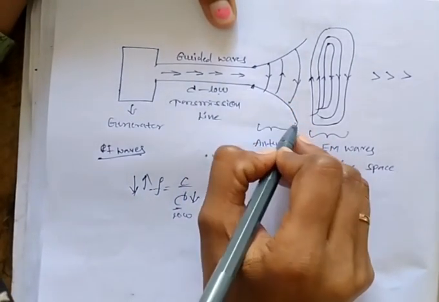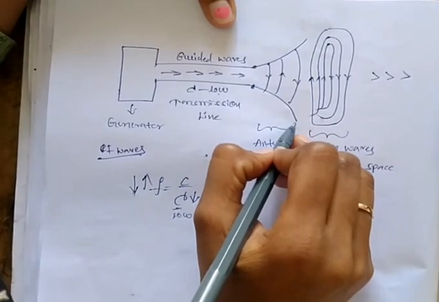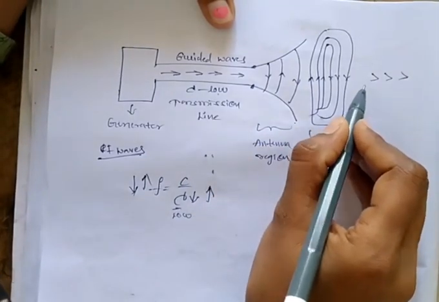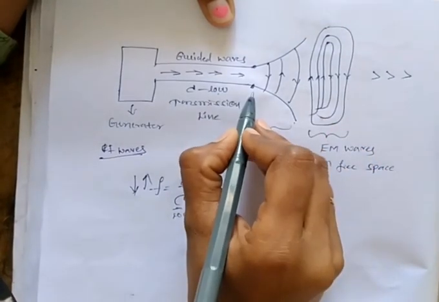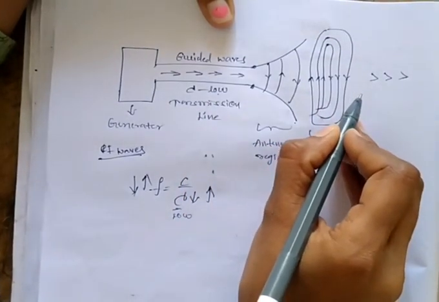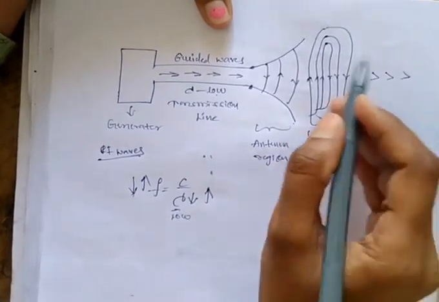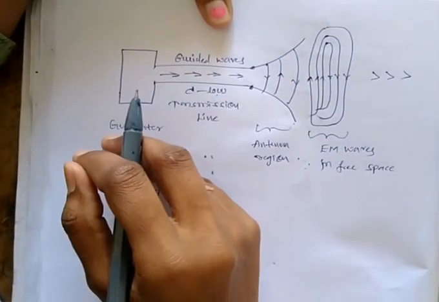And here this one is the antenna region. This antenna propagates or radiates the signals, the electromagnetic waves, into the free space. The receiving antenna receives the EM waves from the free space.